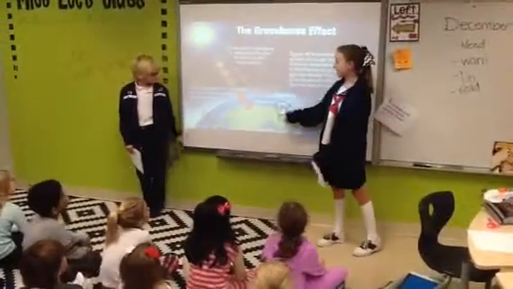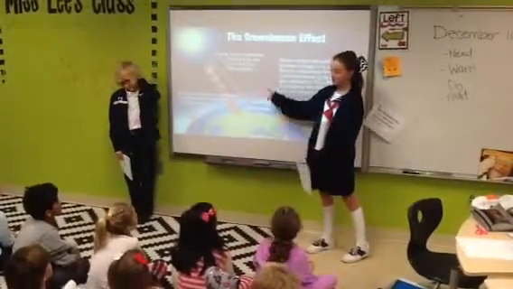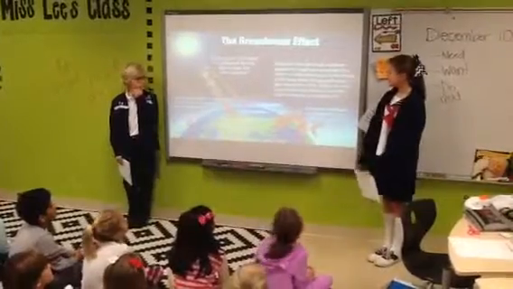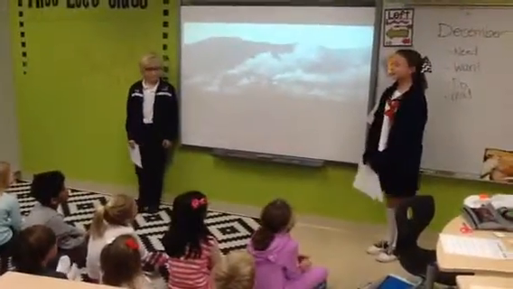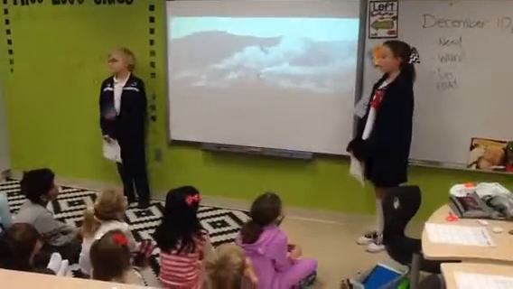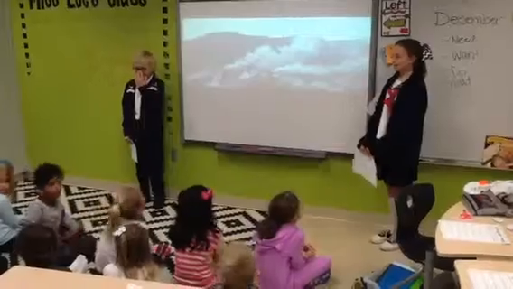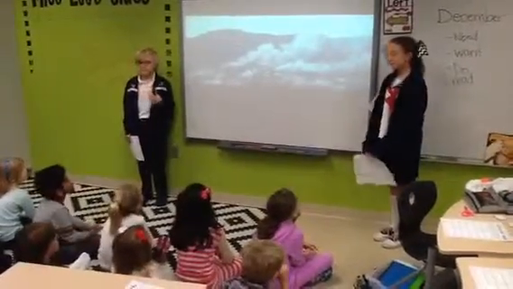The plants, animals, and trees take in the carbon dioxide before it can evaporate into the atmosphere. This causes the greenhouse effect. Some greenhouse gases are gas, coal, oil, energy, and carbon dioxide. What do you guys see in this picture?